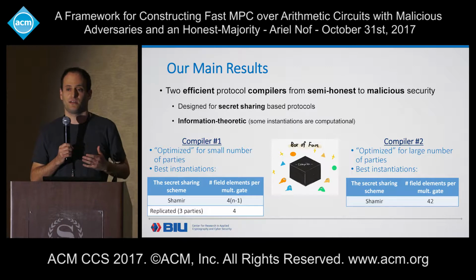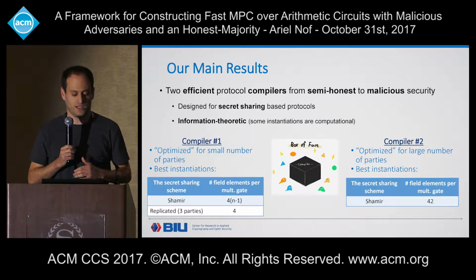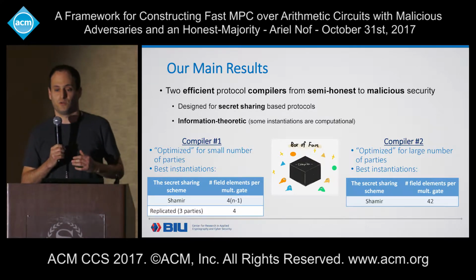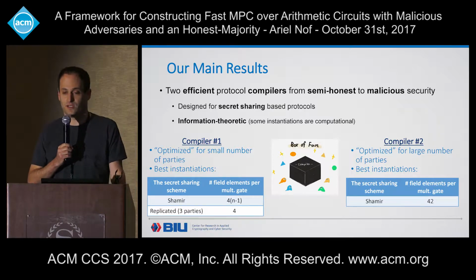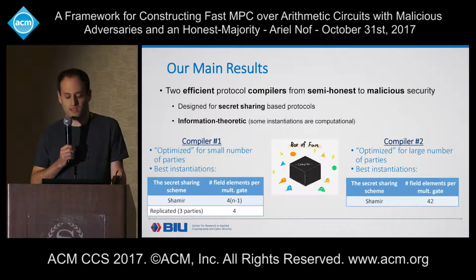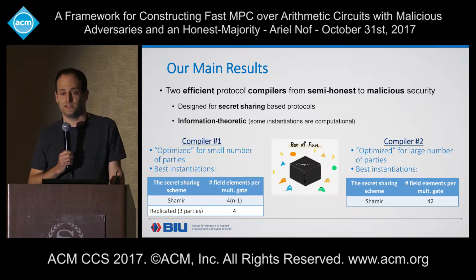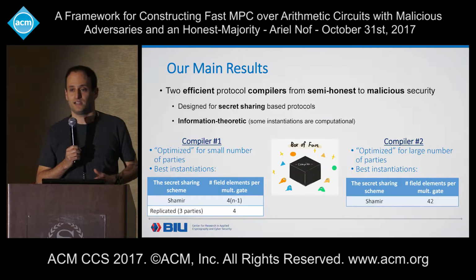Our 2 best instantiations using this compiler are a protocol for multi-party computation that uses the Shamir secret sharing scheme and requires each party to send 4 times n-1 field elements per multiplication gate, and a protocol for the 3-party case that is based on replicated secret sharing and requires each party to send exactly 4 field